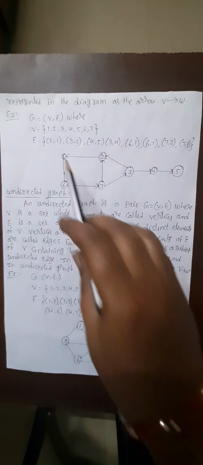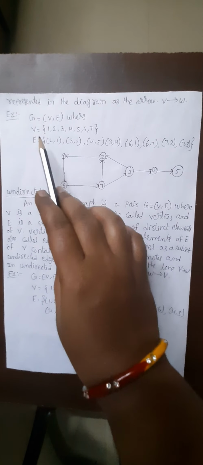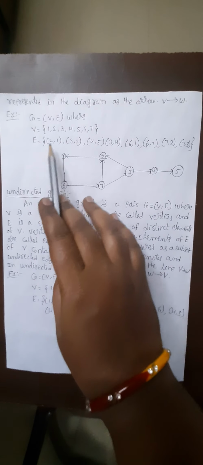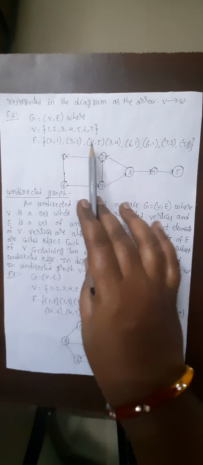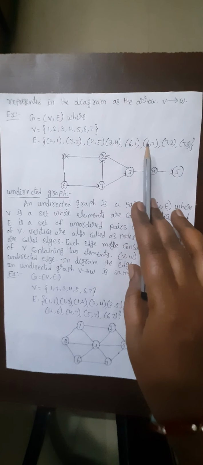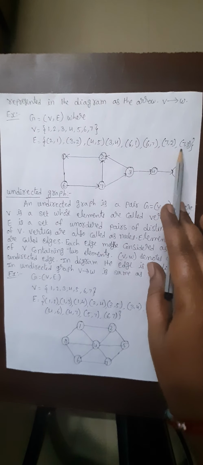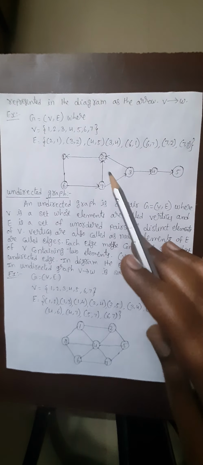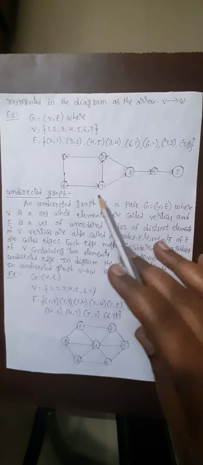See this example: G equal to (V, E), where the vertices are 1, 2, 3, 4, 5, 6, 7, and the edges are (2,1), (3,2), (4,5), (3,4), (6,1), (6,7), (7,2) and (7,3). Based on the edges represented in E, we have to draw the graph.